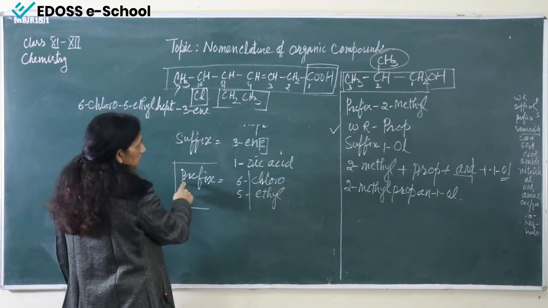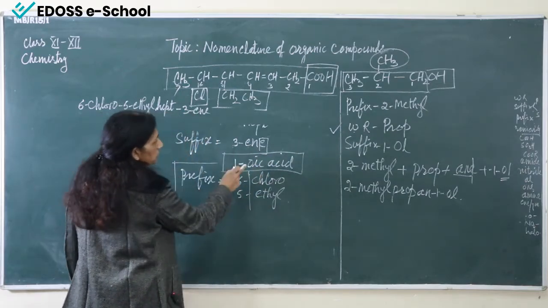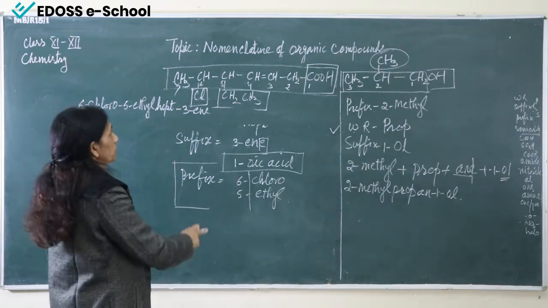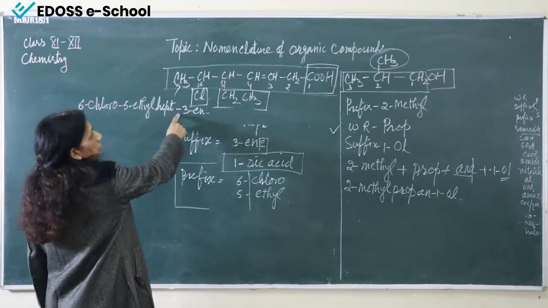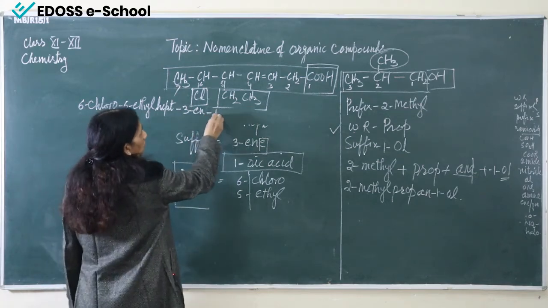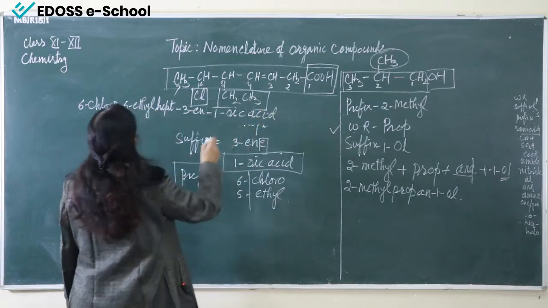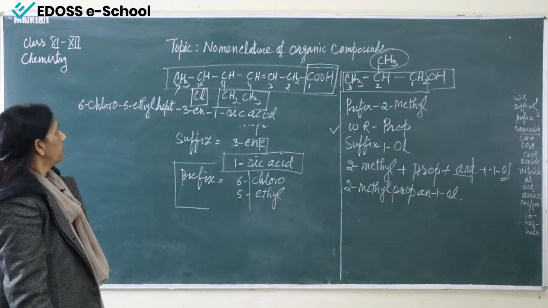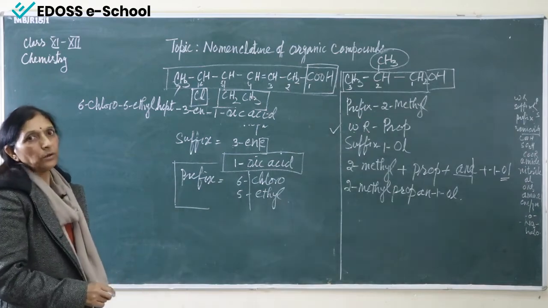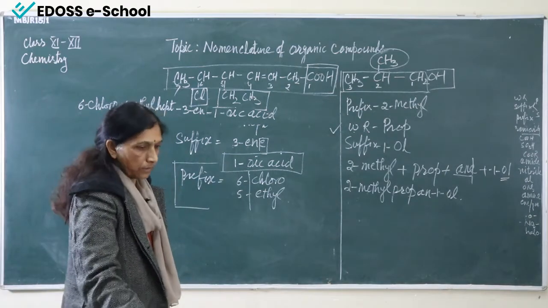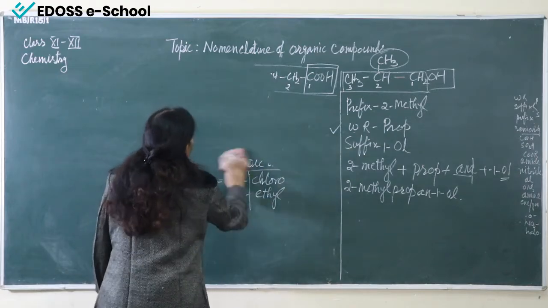Now because our secondary suffix is starting with O, this E we will have to remove. So it will be 3-yn and 1-oic acid. So the name is 6-chloro-5-ethylhept-3-yn-1-oic acid. Now coming to one more example.